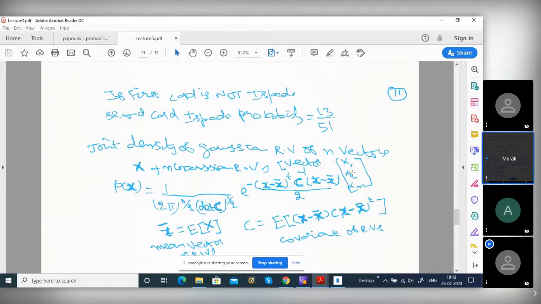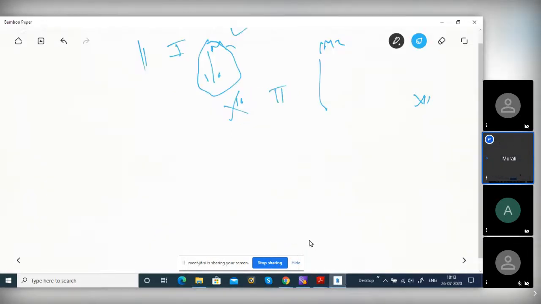So I will ask one question. You just think and tell me. Same thing, I'm just giving a little variation. I take one card. You see whether it is a spade, club, heart or diamond, whatever it may be.